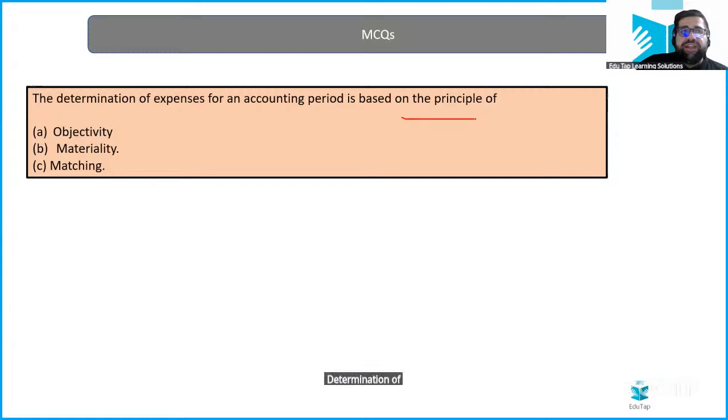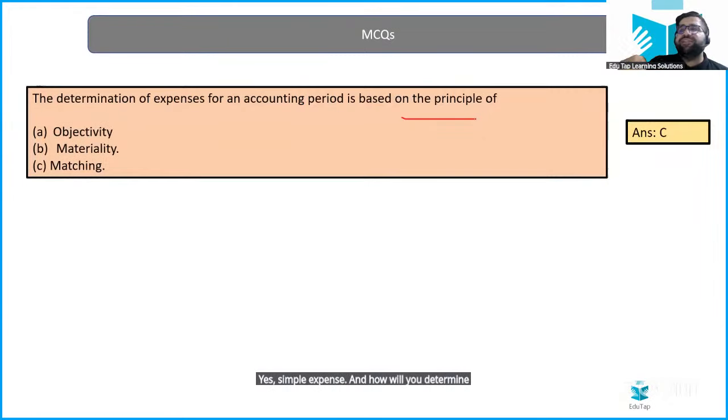Determination of an accounting expense. Yes, simple expense. And how will you determine expense? Tell me, how will you determine expense? Give me your answers in the chat box. Matching, yes, but how will you do it? I need answers.